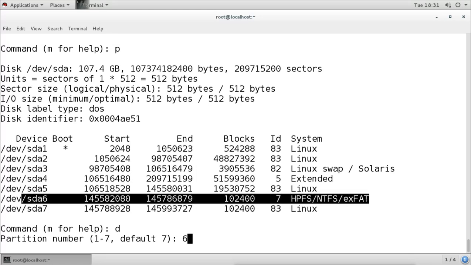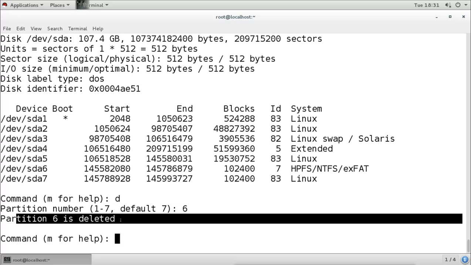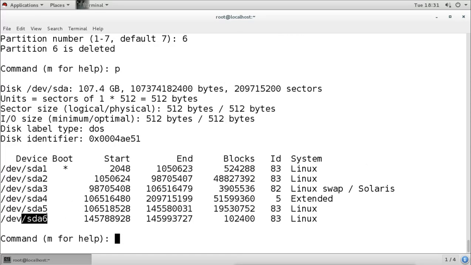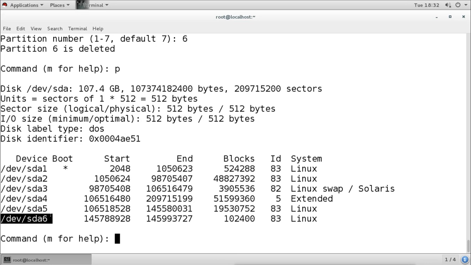Now see what happens. It says number 6 is deleted, but when you check the partition table, it says number 6 is still there. It is not the old number 6, it is actually the 7th one. This partition was the 7th partition, and you can see it is 83 Linux. Because we deleted the 6th one, the 7th became the 6th. So if you delete any partition in the middle, it will change the numbering of the partitions.